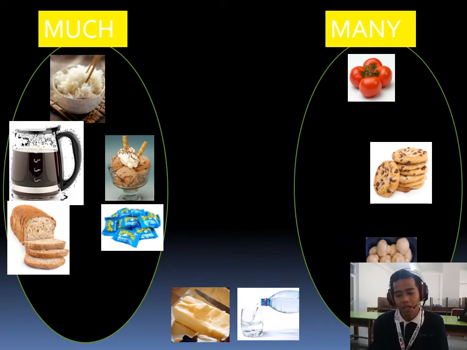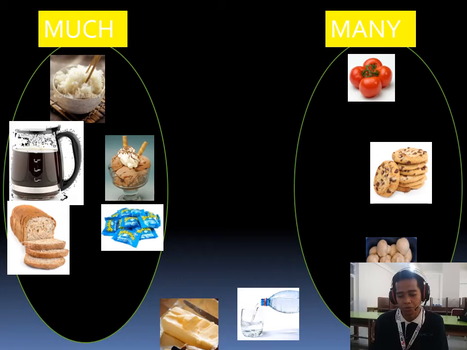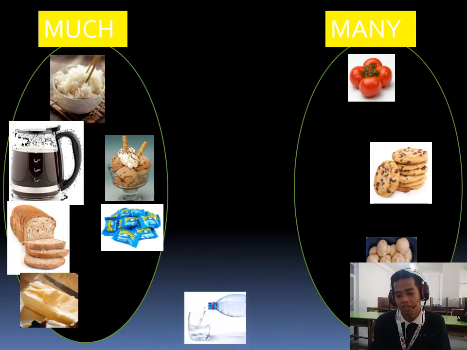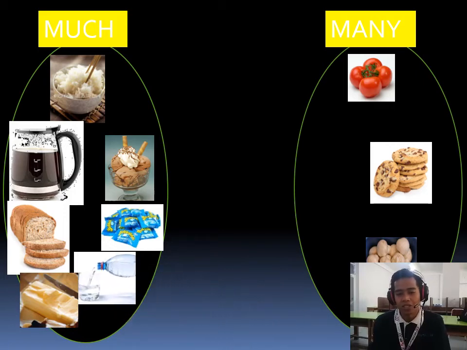And then what's that? Mushrooms. Yeah, mushrooms. I like to buy many mushrooms. And then butter. How much butter do you need to make some cakes? And the last one is water. I need much water. Do you need much water?